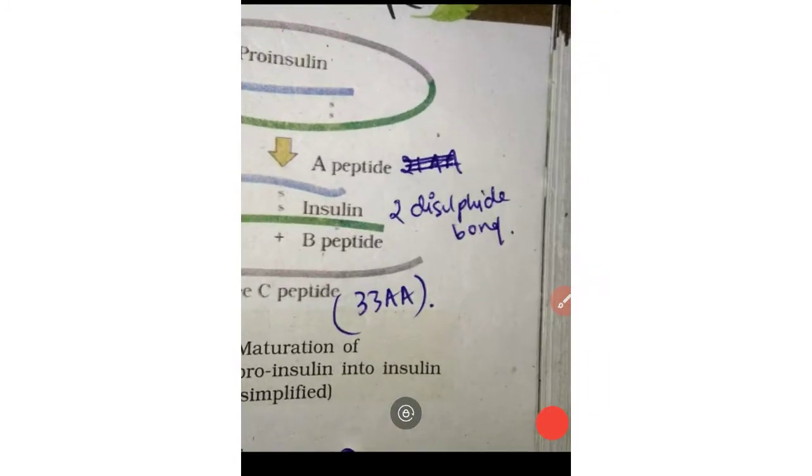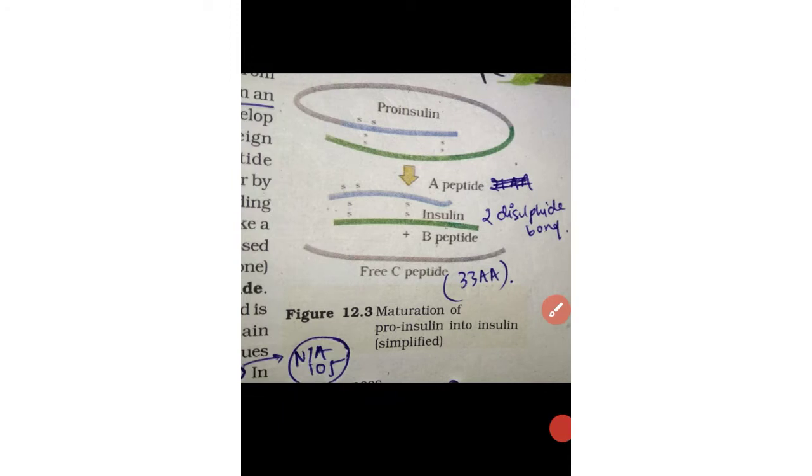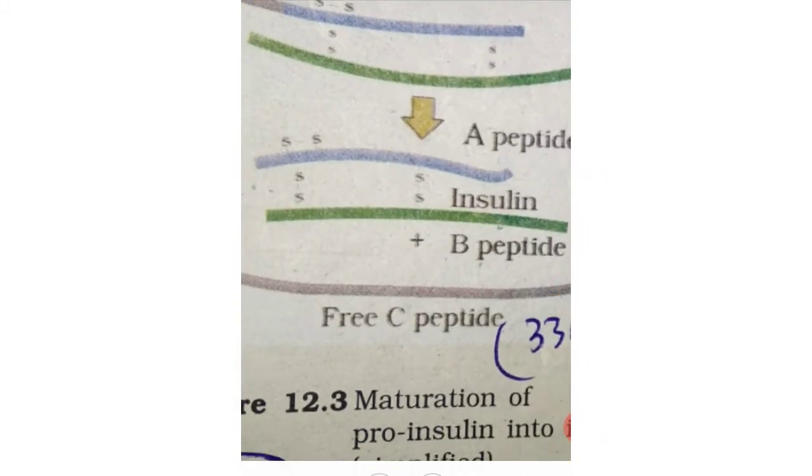And the next question is about proinsulin, and we have to know that the insulin is made of 51 amino acids. The A chain contains 20 amino acids, the B chain contains 31 amino acids, and the C chain contains 33 amino acids. It is also very important that A and B are linked by 2 disulfide bonds. These are all the points of the question.